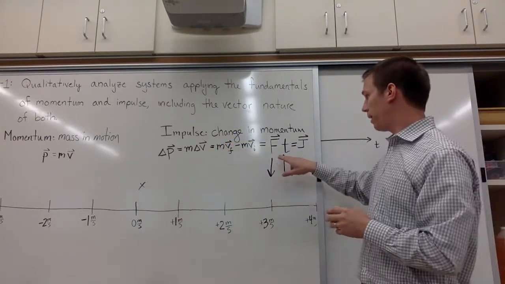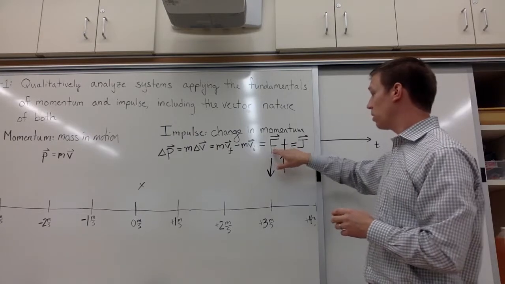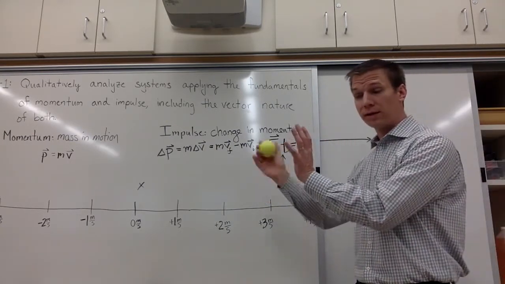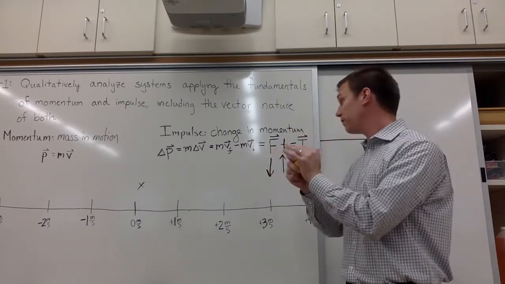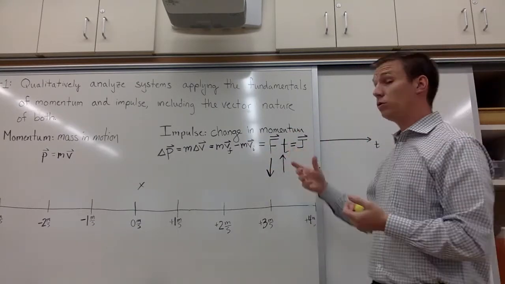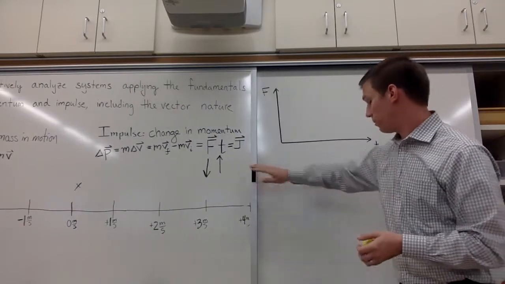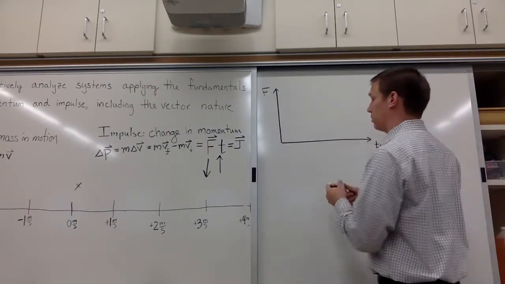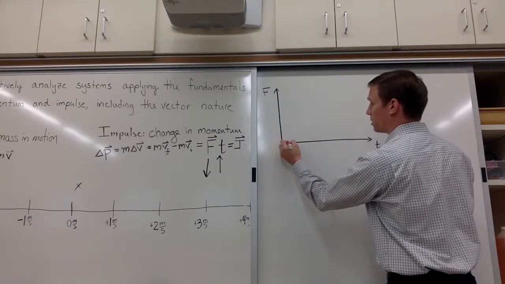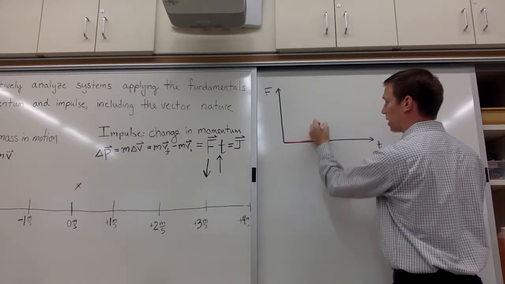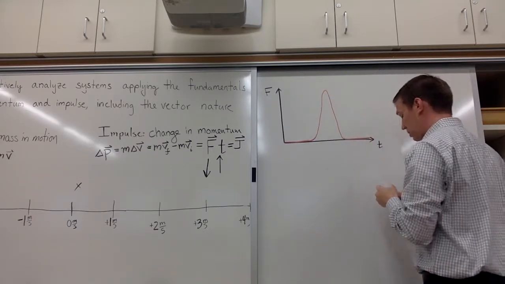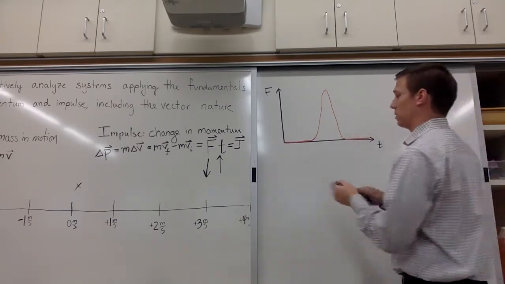You're exerting this force over a longer period of time, so it's a smaller force required. But stone hands, you're just holding your hands, and it's just hitting, and it's stopping it very, very quickly, a short amount of time, so you need a much bigger force. And then graphically, what we have here, we'll do stone hands in red because it hurts. So stone hands, there's no force, no force. All of a sudden, you start stopping the ball really, really quickly. And so it's a really, really big force. And soft hands is green because it's a little bit better.